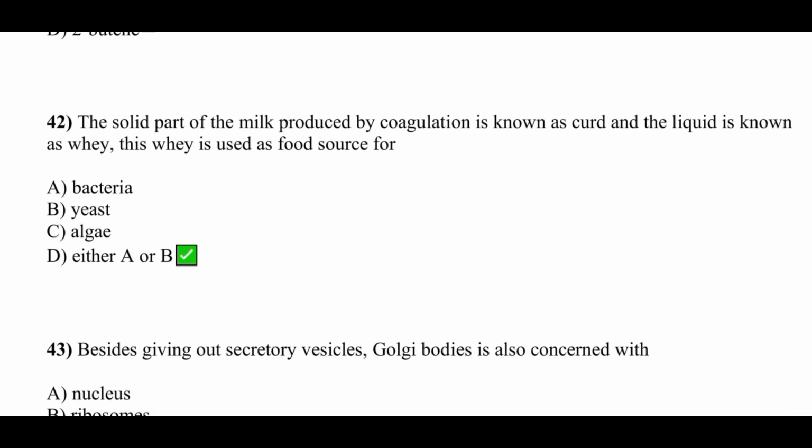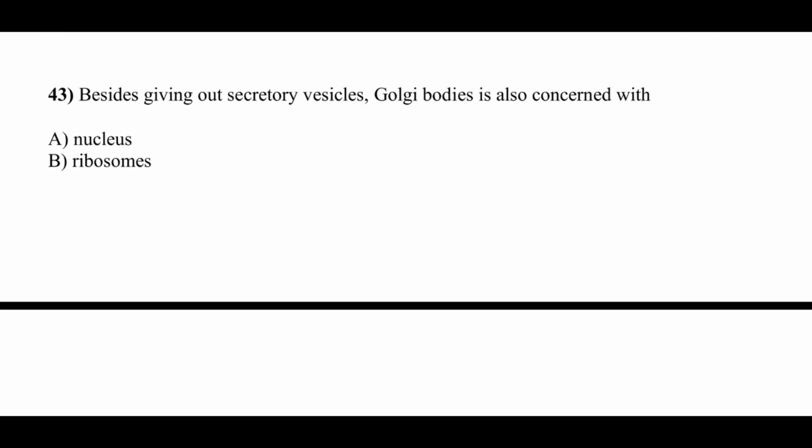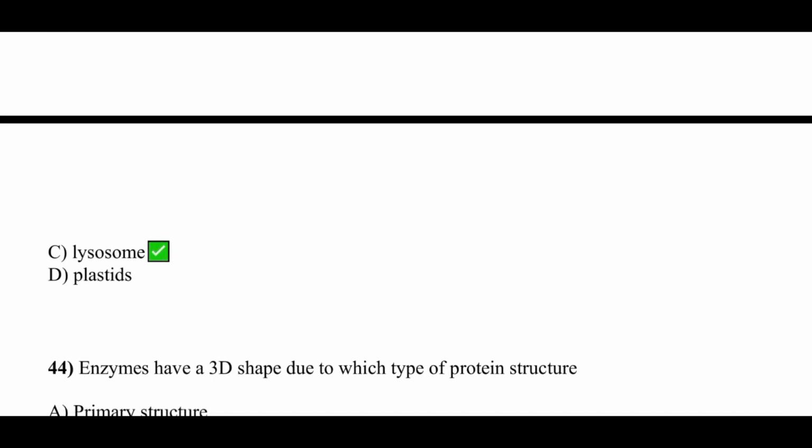The solid part of the milk produced by coagulation is known as curd and the liquid is known as whey. This whey is used as food source for, option D is correct, either A or B, that is bacteria or yeast. Besides giving out secretory vesicles, Golgi bodies is also concerned with lysosomes. Option C is correct.